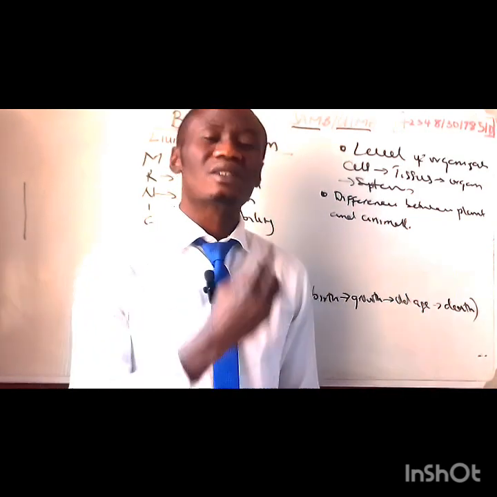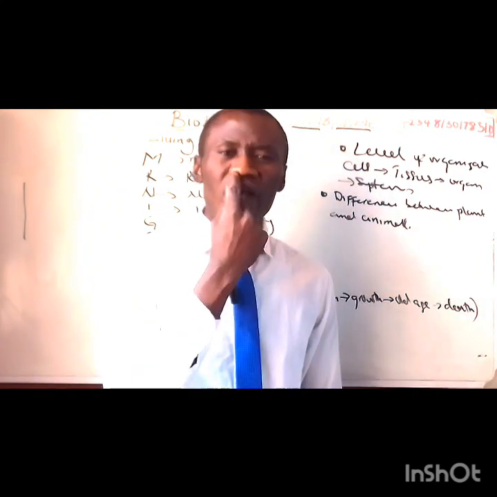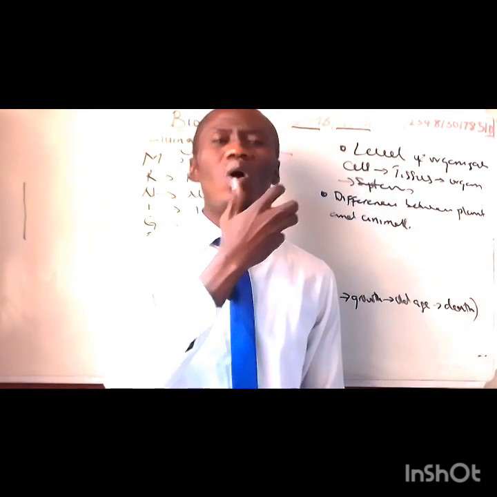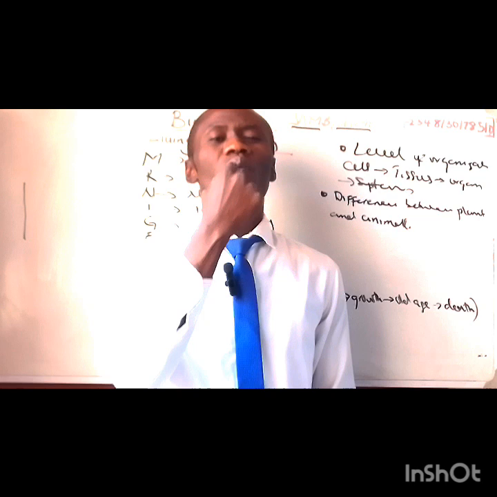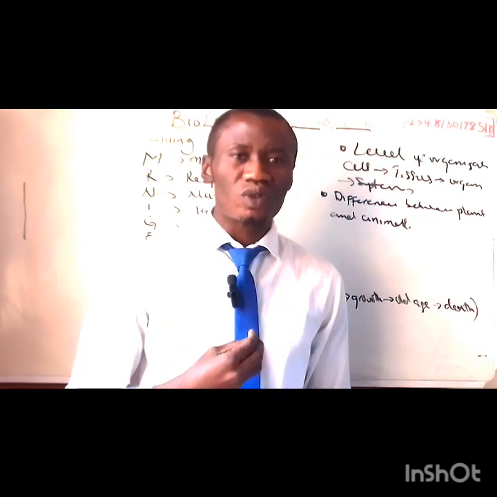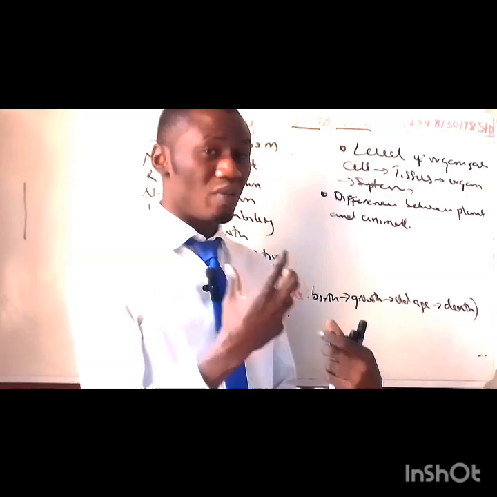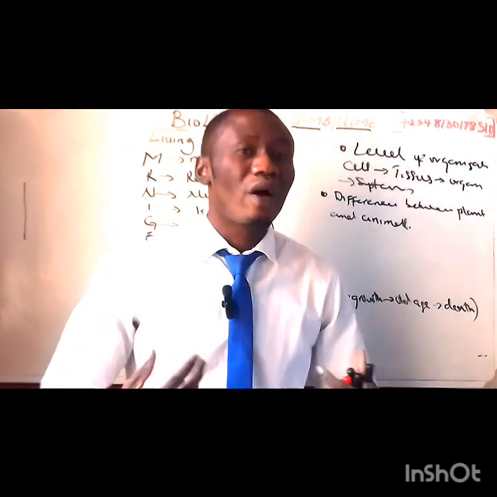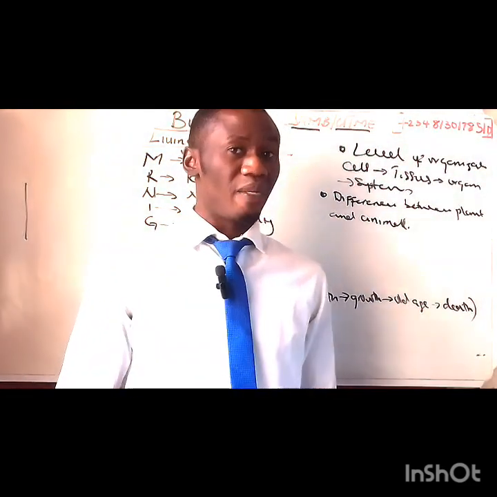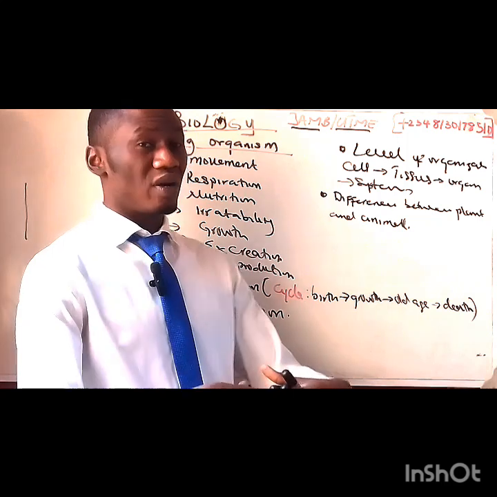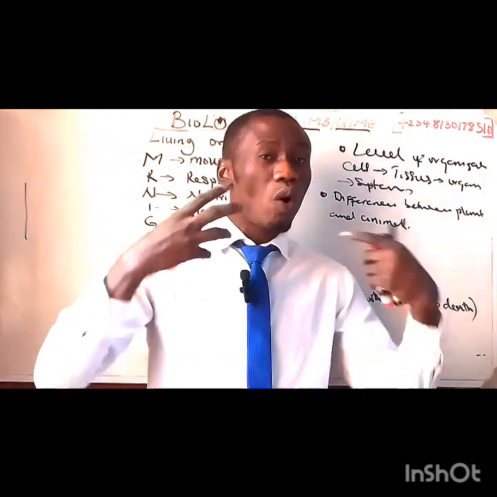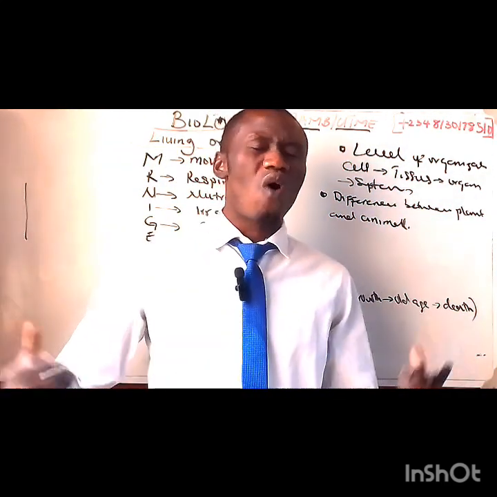But if you talk about the system, you're talking about the respiratory system, the organs needed for you to breathe in and breathe out. And you also talk about the reproductive system, the organs that help you produce your progeny, your offspring. And then you talk about the excretory system, all the organs involved in the passage of excretion.